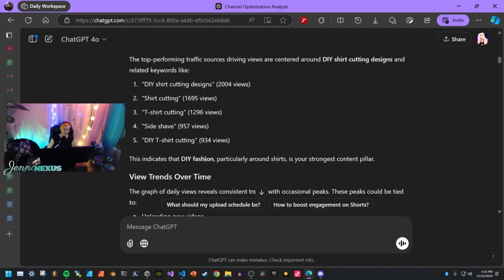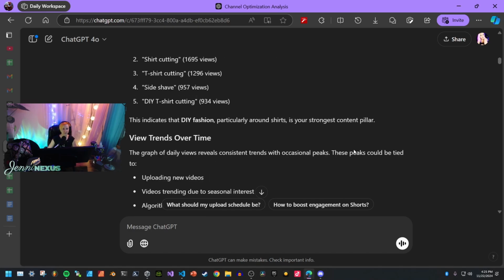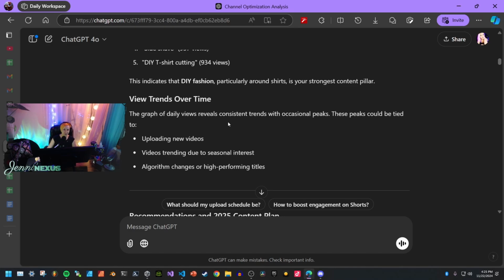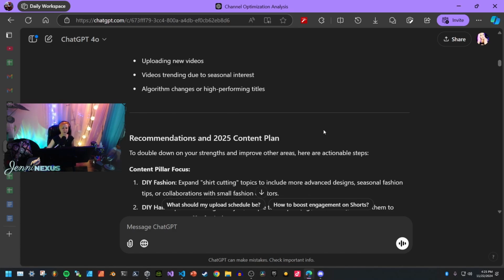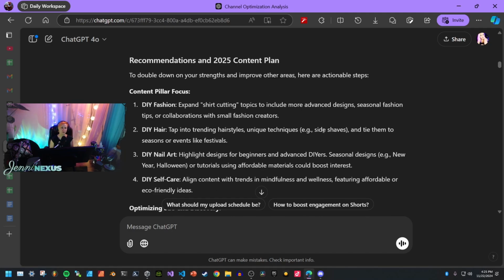This indicates that DIY fashion, particularly around shirts, is my strongest content pillar. The graph of daily views reveals consistent trends with occasional peaks. These peaks could be tied to uploading new videos, trending due to seasonal interest, algorithm changes, or high-performing titles. Cool, so to double down on our strengths and improve other areas, here are actionable steps.